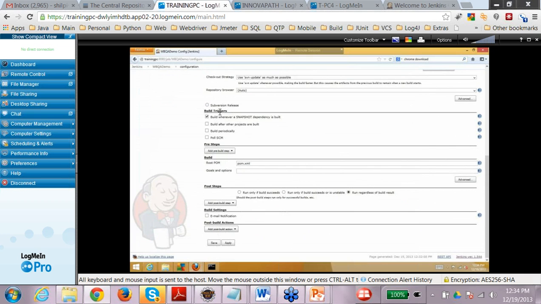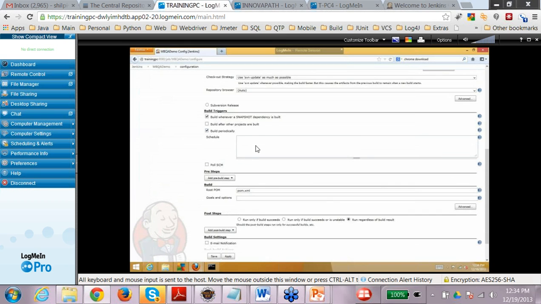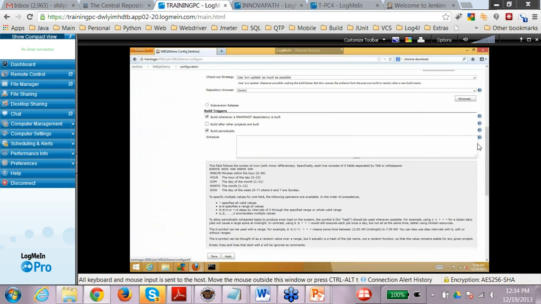First thing is, what is the build trigger for that? How do you want your builds to be triggered? You want to build it periodically. Periodically means you have to provide a certain schedule for it. Let's say you want to run a nightly build, or you want to run it on Sunday. So you have to use this kind of string to mention when you want to run.